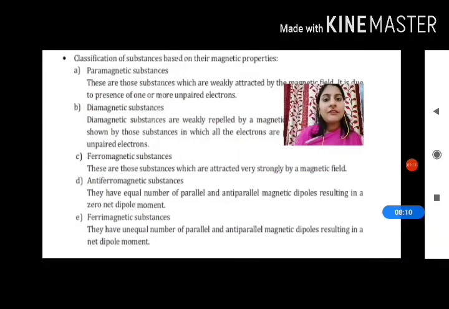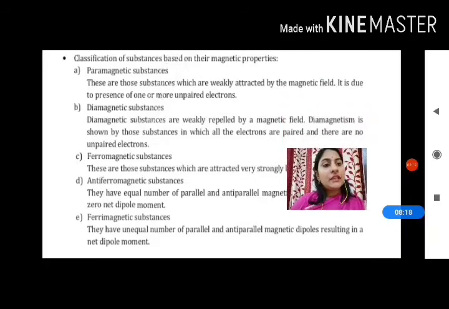So here we have the classification of substances based on their magnetic properties. First one is the paramagnetic substance. These are those substances which are weakly attracted by the magnetic field due to the presence of one or more unpaired electrons. Diamagnetic substances are weakly repelled by the magnetic field, and this is shown by those substances in which electrons are paired and there are no unpaired electrons.